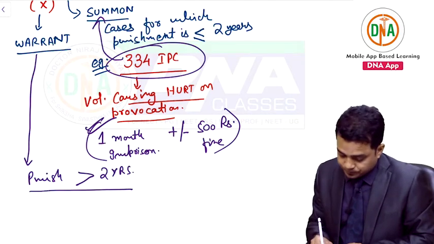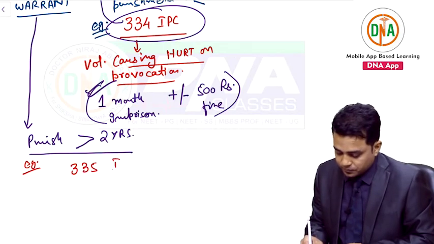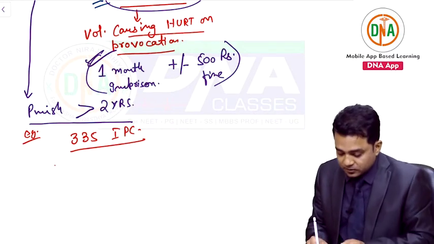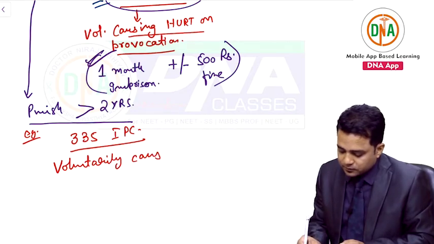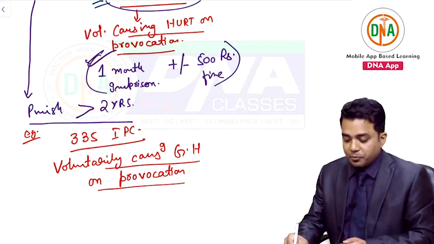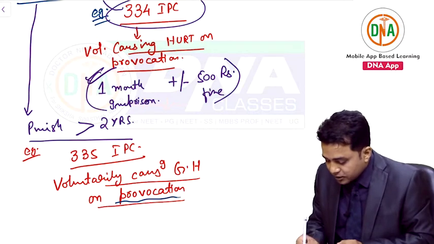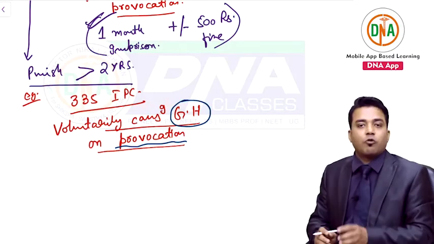For example, 335 IPC. This section of law says voluntarily causing grievous hurt on provocation is a punishable offence. And what is the punishment? This is again important because this is related to 334. What is related? Provocation word is there in common. But what is the injury here? Grievous hurt.